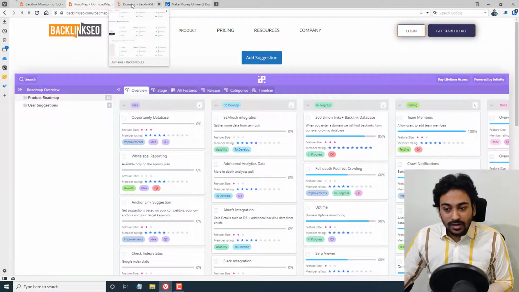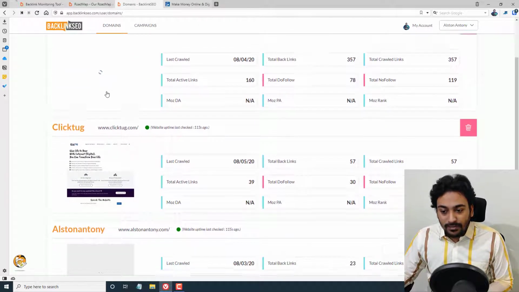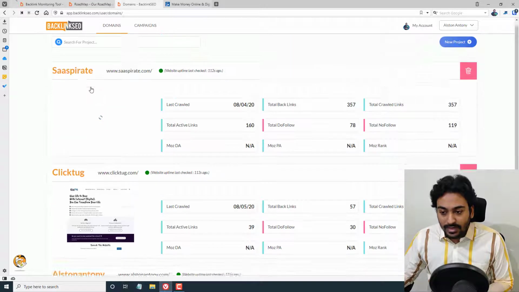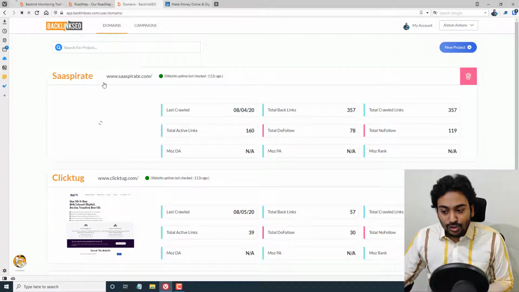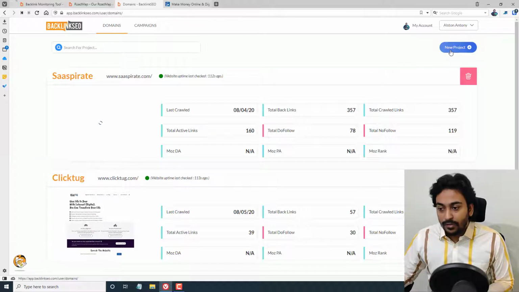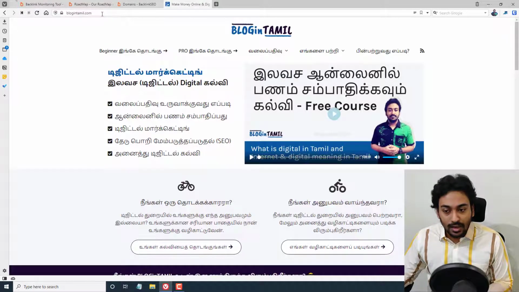Okay, now let me directly jump into the dashboard. You can see that I have added a couple of projects and I've been testing it for a while. You can see I have Suspirate, ClickTag and a couple of other sites as well. The first thing you notice is you need to add a new project. You also will get an onboarding process when you are starting up. At first you will see this, it is really easy to help you get started. You won't see any existing project since I am already using this.